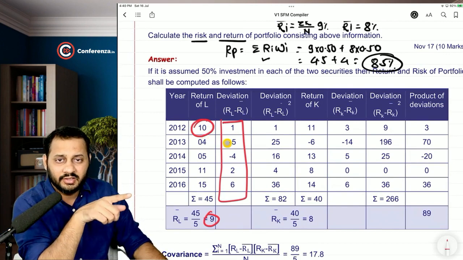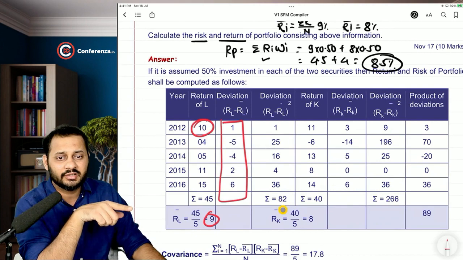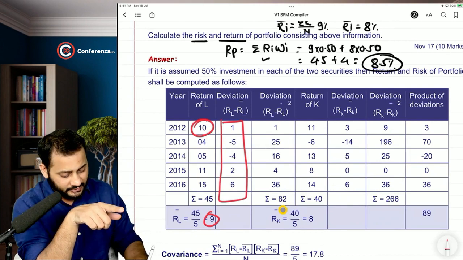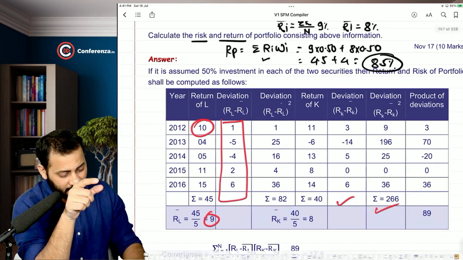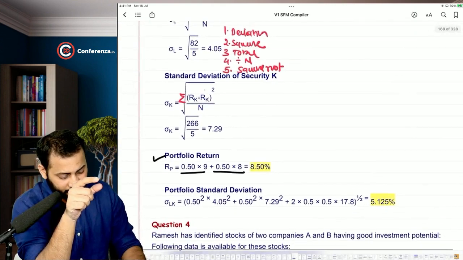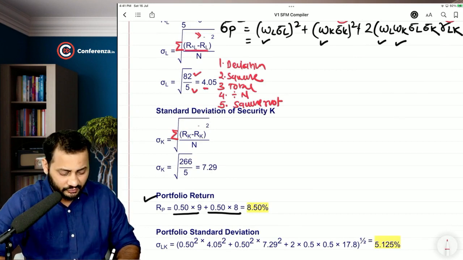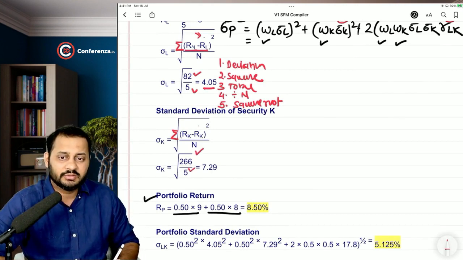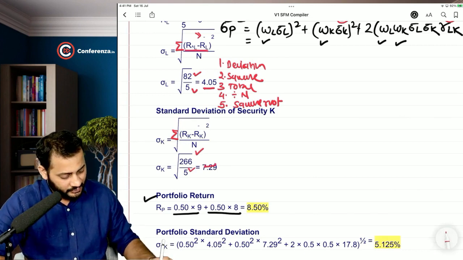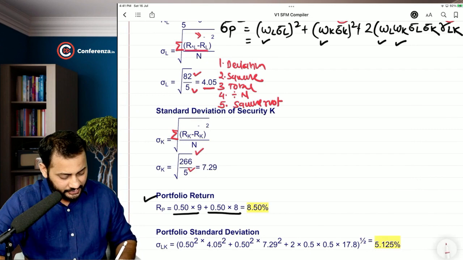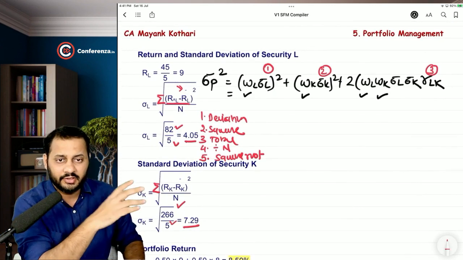So we will calculate the deviation, then to remove the negativity we will do the square, then the total is 82. In this manner we will do it with the second security as well, total 266, and then we will find out the standard deviation. So 82 by 5, the number of observations, and then square root, 4.05. 266 by 5, then square root, 7.29. Okay, so we have arrived at the standard deviation of both the securities. So this point 1 and 2 is over.